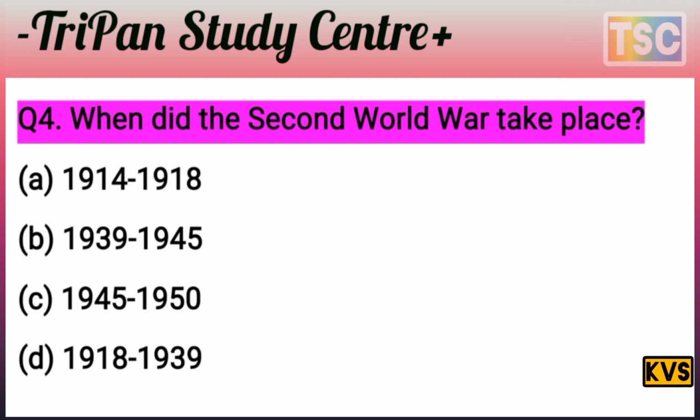The question here: when did the Second World War take place? You know that's an important question. The options are: A, 1914 to 1918. B, 1939 to 1949. C, 1945 to 1950. And D, 1918 to 1939. That's an important option.